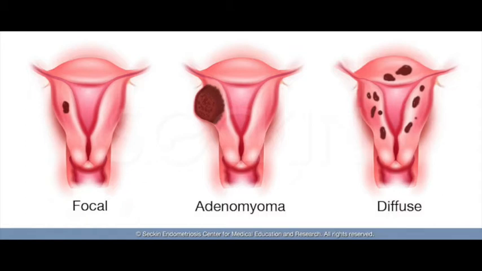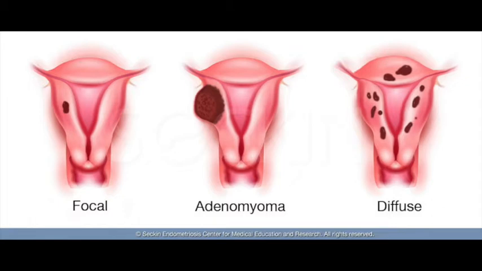Risk factors are multiparity, and any previous uterine surgery or trauma, like in the case of dilatation and curettage, or an induced abortion.